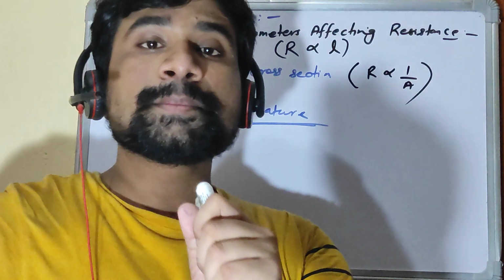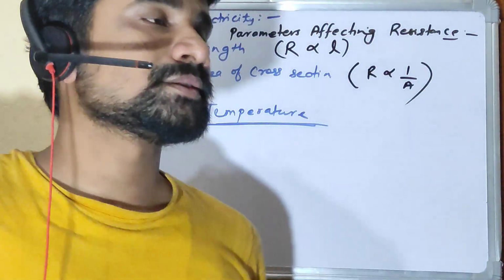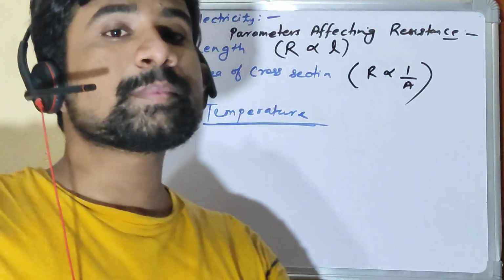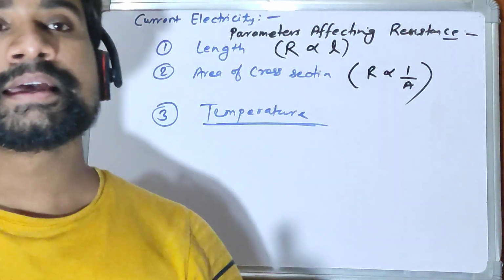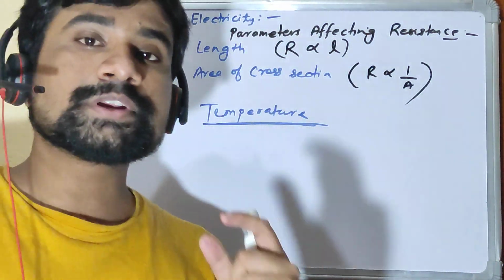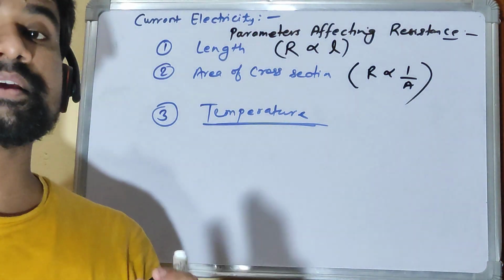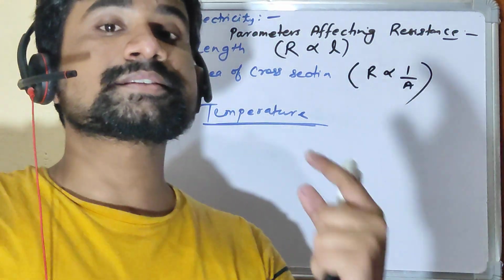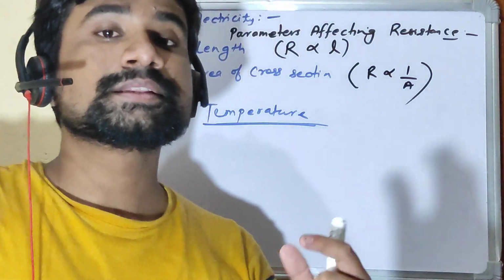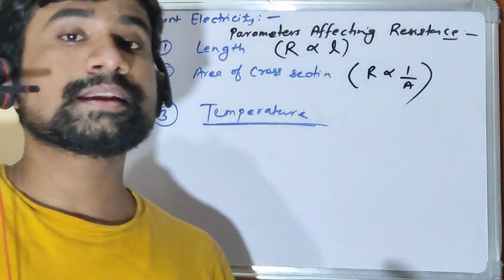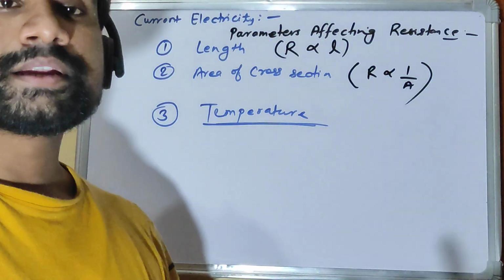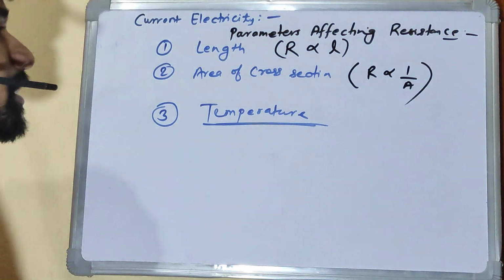But the same case is not for semiconductors. We will discuss more on semiconductors in that chapter, but let's understand that in a semiconductor, if you increase the temperature, the resistance decreases, right? But for a conductor, resistance increases with respect to temperature, right?